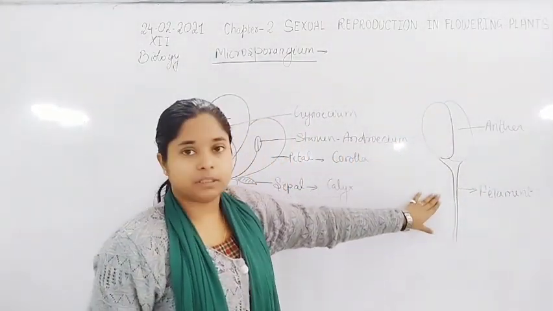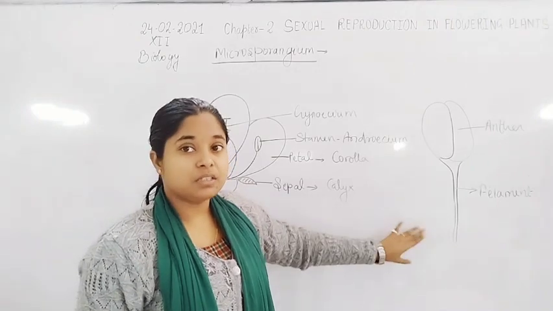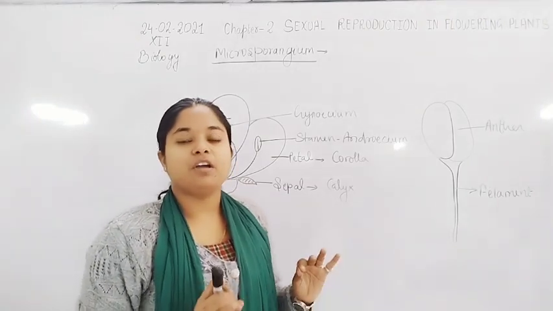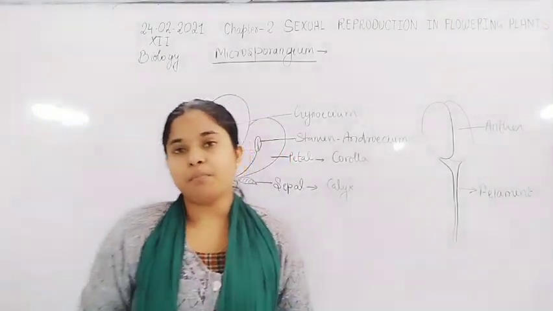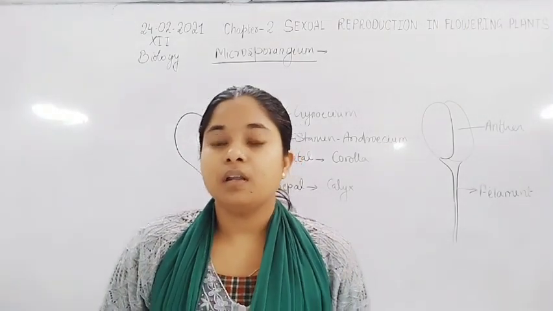When we take a transverse section of the anther, we see that the anther wall is formed by four layers.